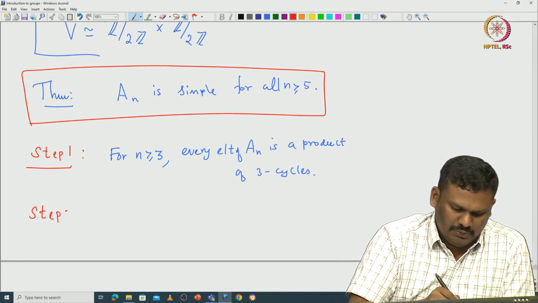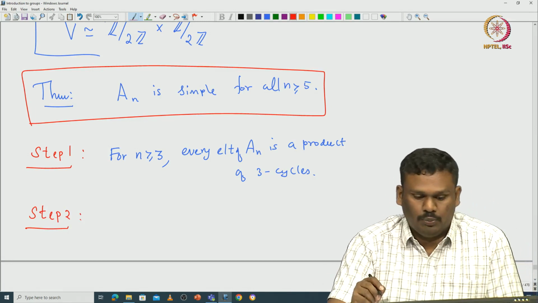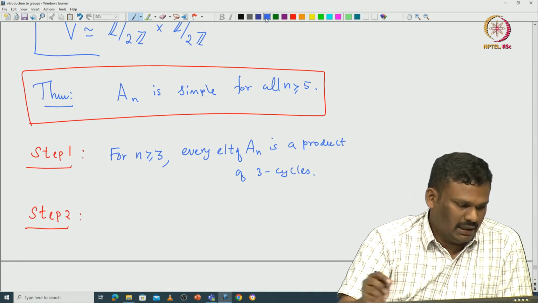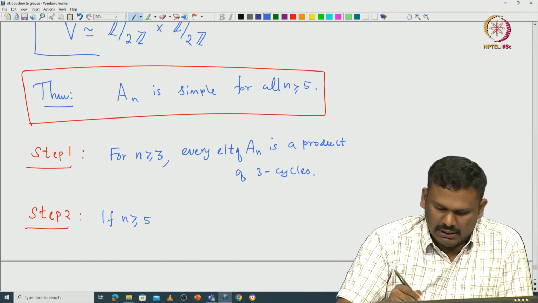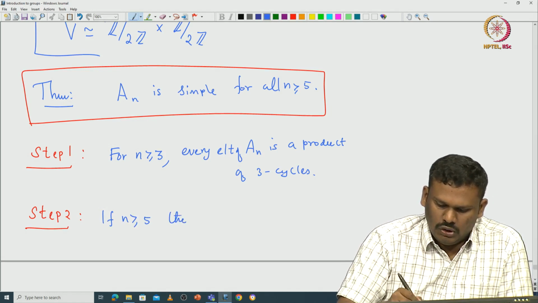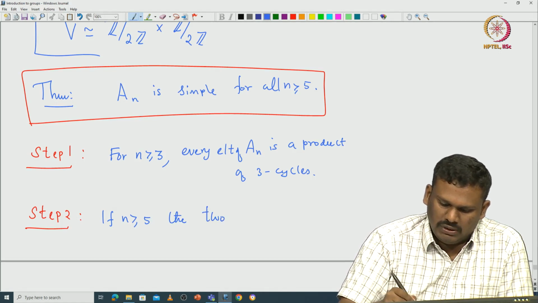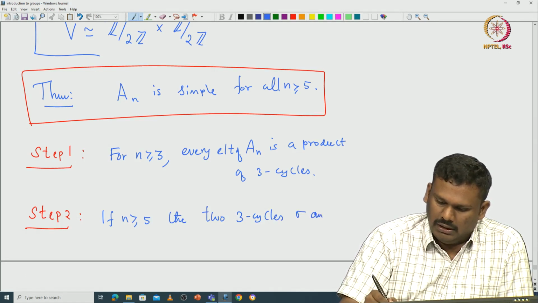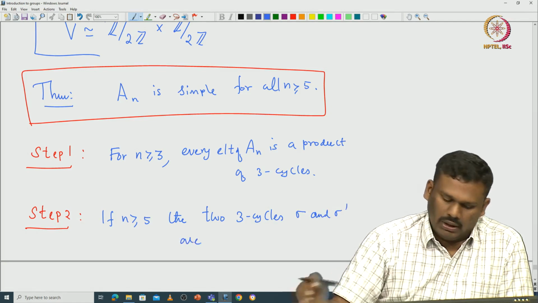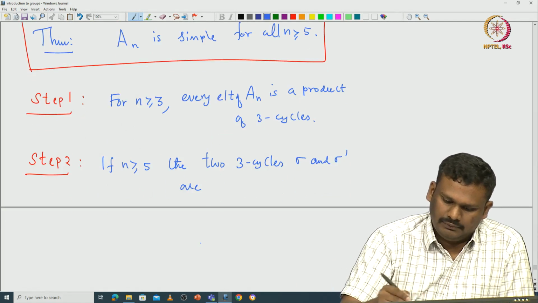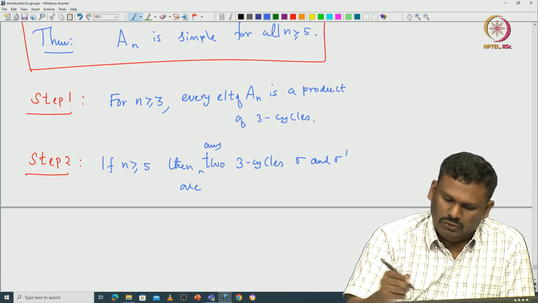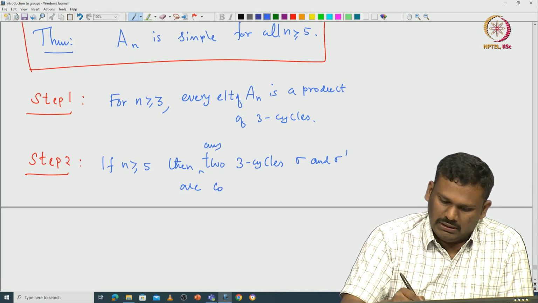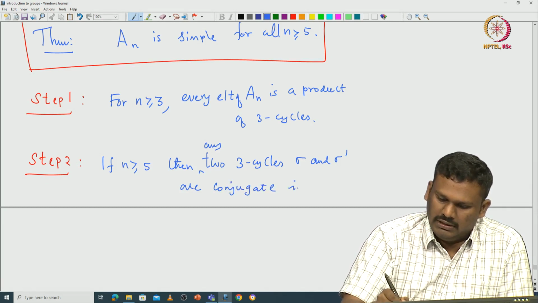As a second step, which we already proved as a lemma in the earlier class: if n is greater than or equal to 5, then any two 3-cycles sigma and sigma dash are conjugate in A_n.